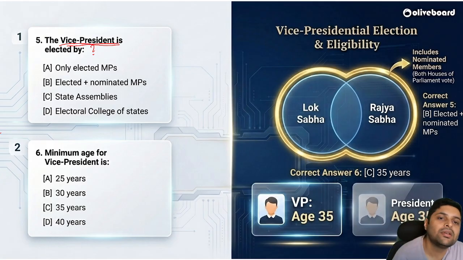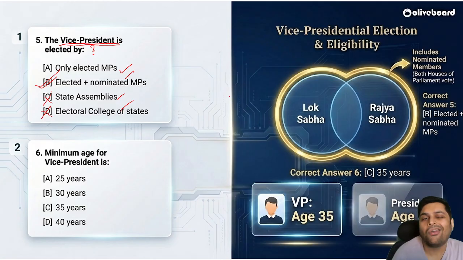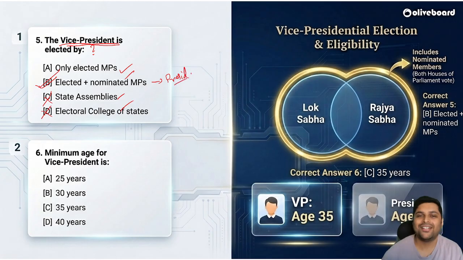Only elected MPs? Or state assembly, or electoral college? Electoral college of states? No. State assembly, no. Yes, elected plus nominated MPs. But are nominated MPs involved in presidential elections? Let me know in the comment section.